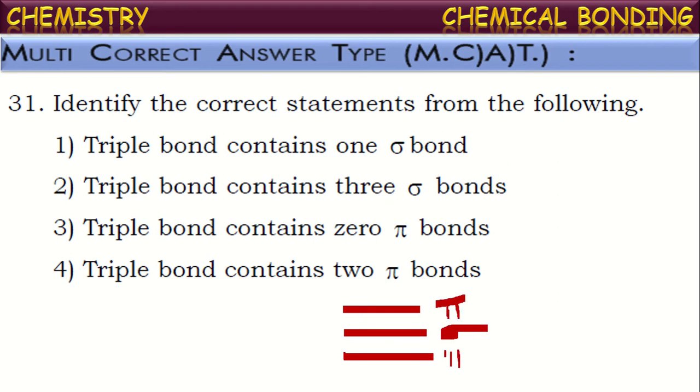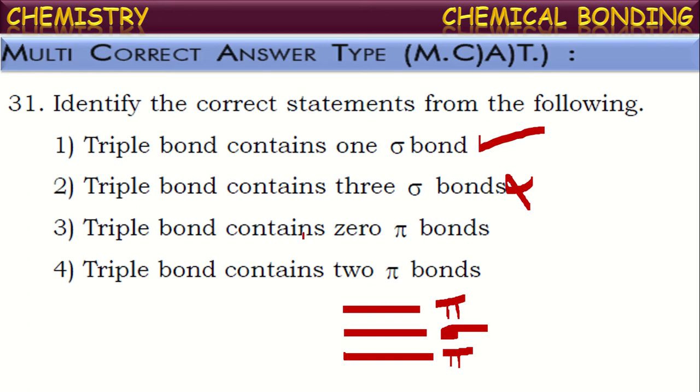Any multiple bond or single bond will have a single sigma bond first. The remaining additional bonds will be pi bonds in any multiple bond. So now we can say a triple bond contains a sigma bond. It is true. Triple bond contains three sigma bonds. It is not possible. There will be a maximum of one sigma bond between any two atoms. If it is a multiple bond, the remaining bonds will be pi bonds.